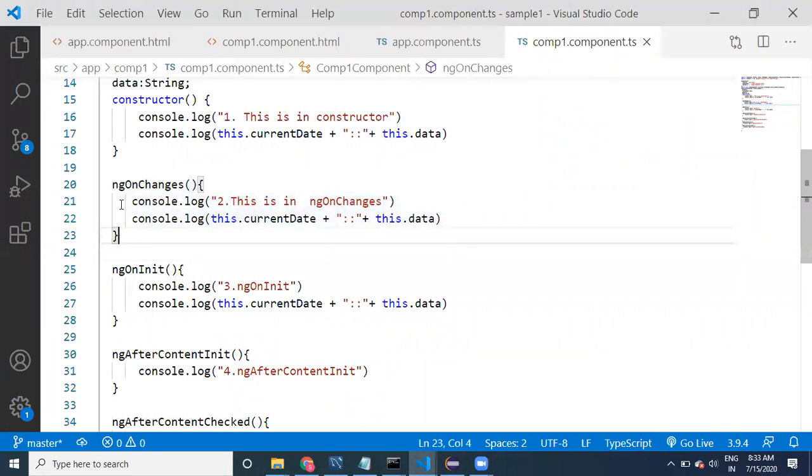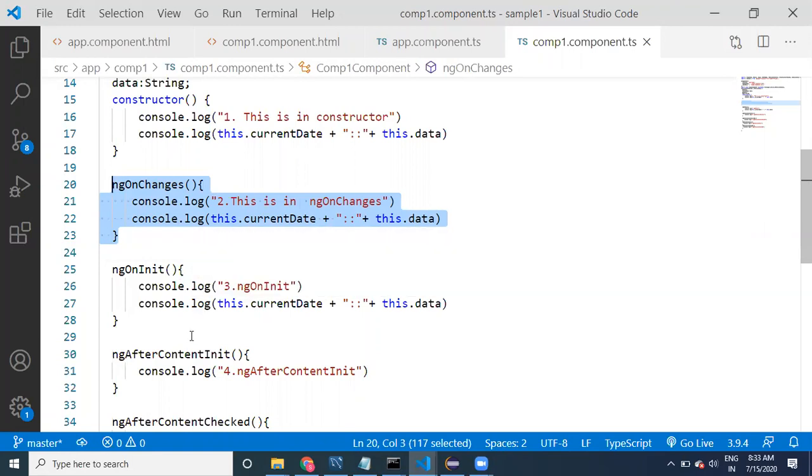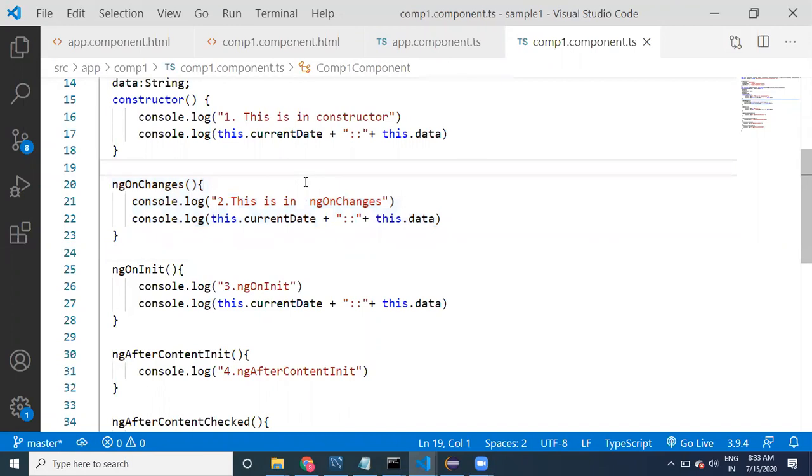Because this logic is going to get executed multiple times. Every time you apply a value change, whenever you do some changes, this logic is going to get executed.